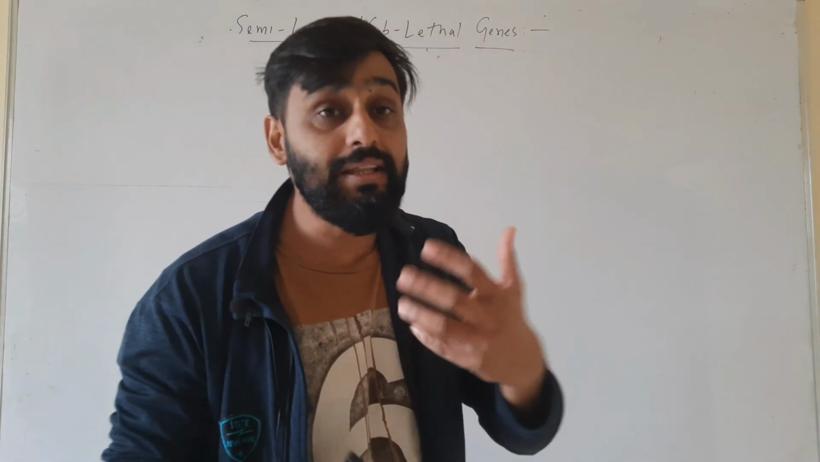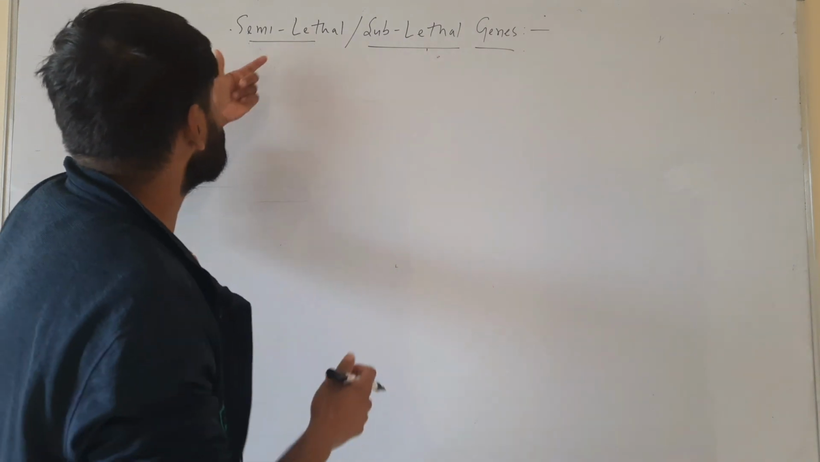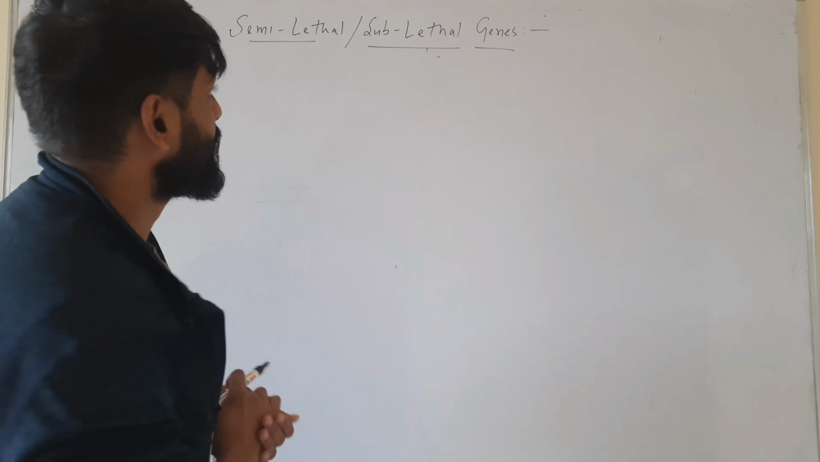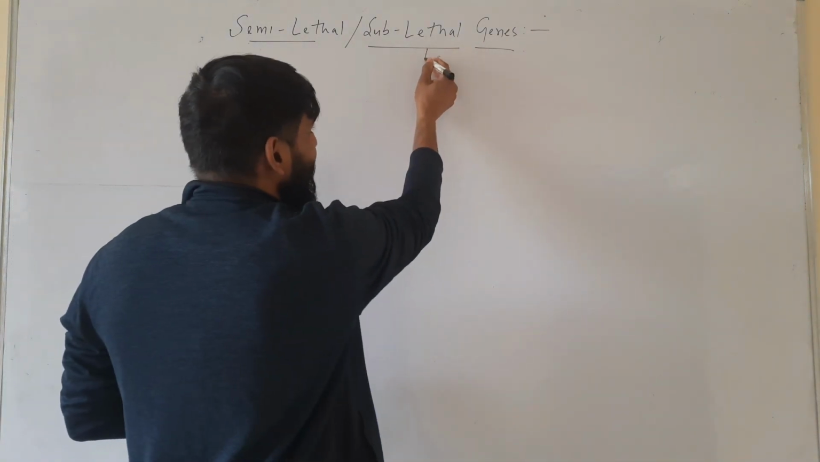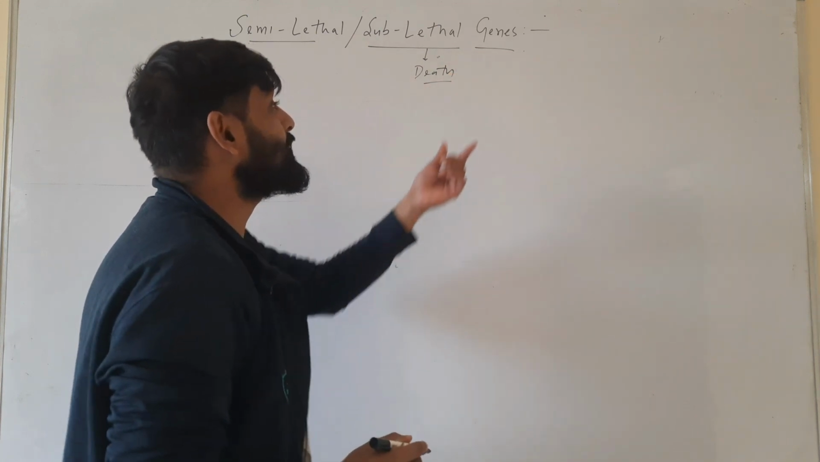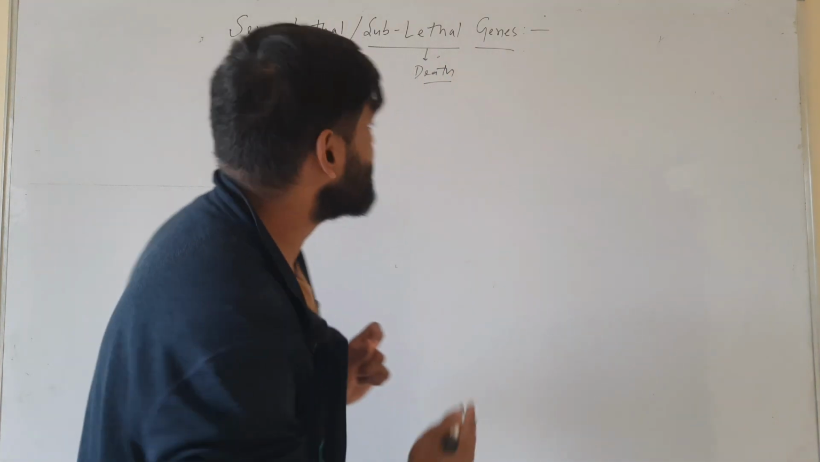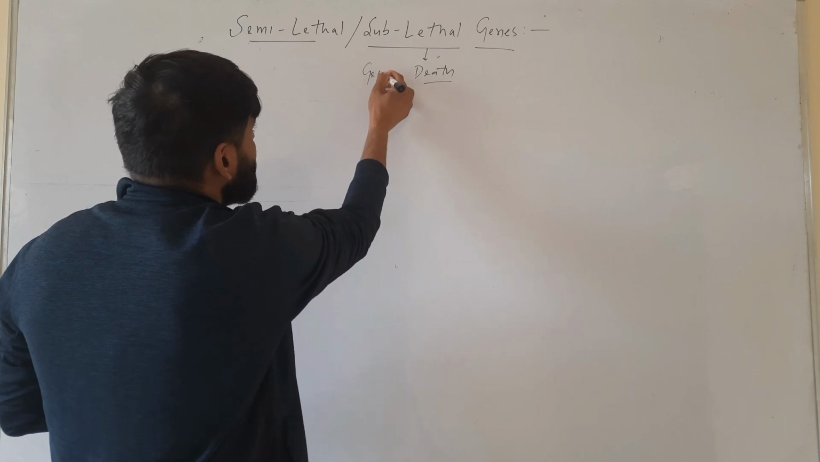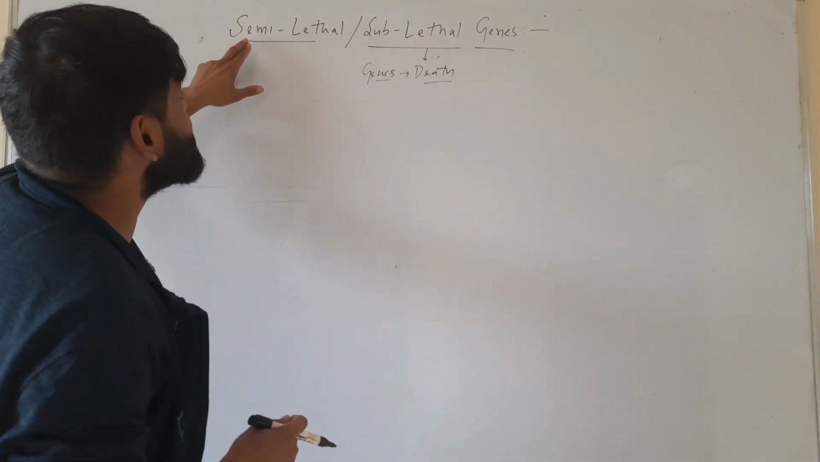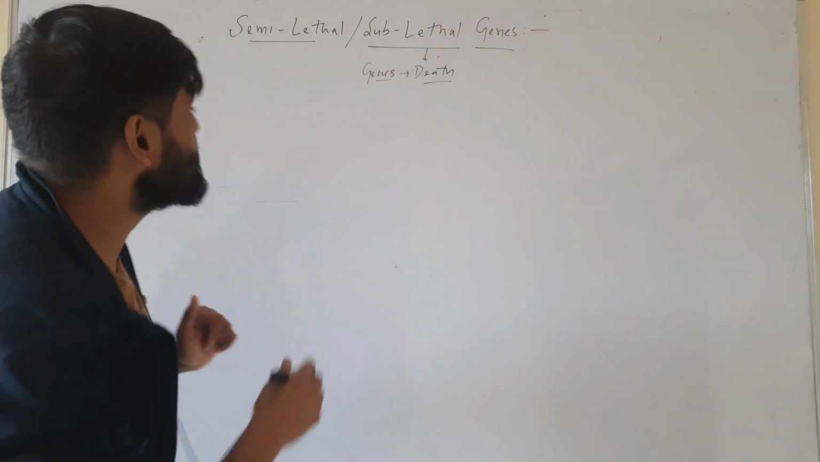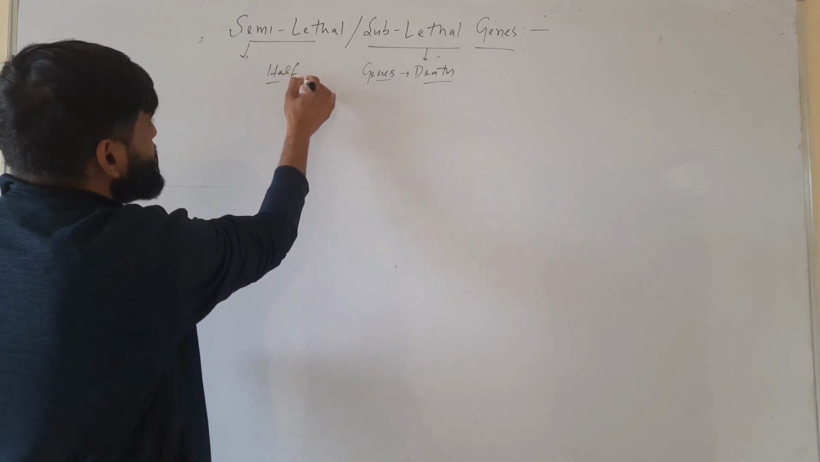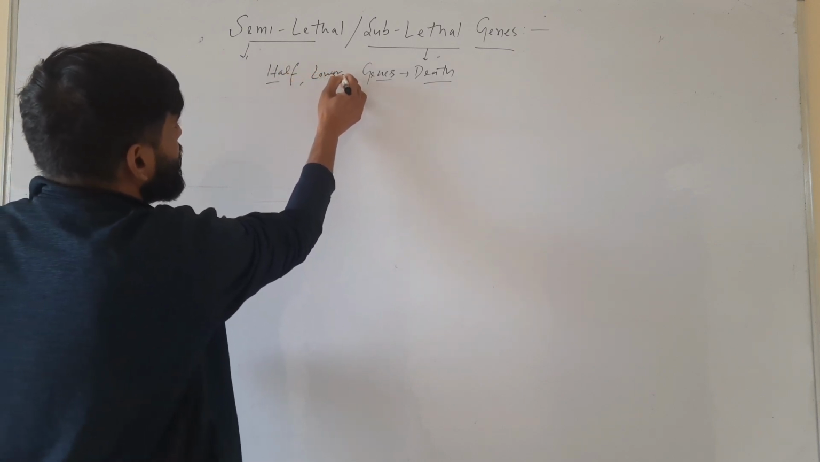In this video, we will discuss semi-lethal or sub-lethal genes. Lethal means we know that anything that causes death is lethal. So if we are writing genes here, that means genes that cause death. And if we are writing semi or sub, semi means half, or sub means lower.